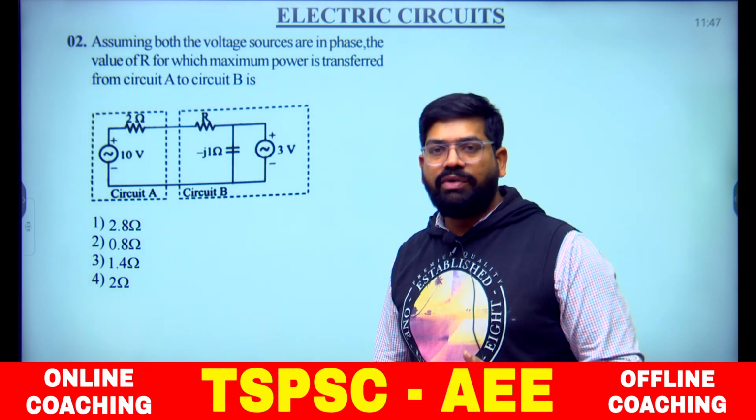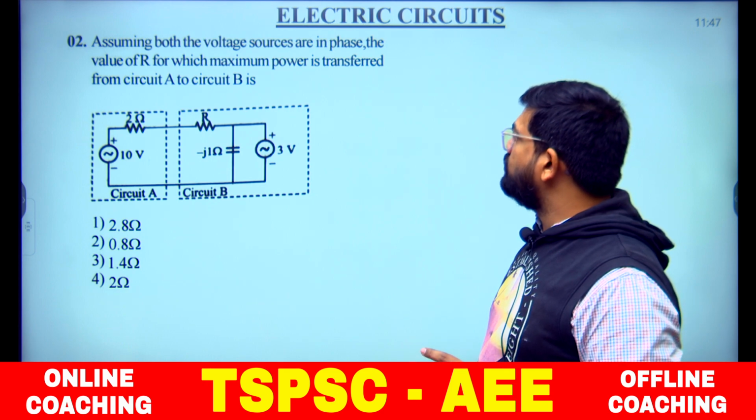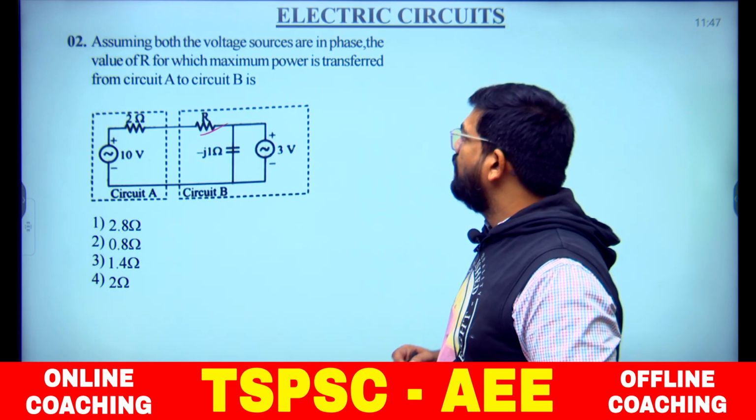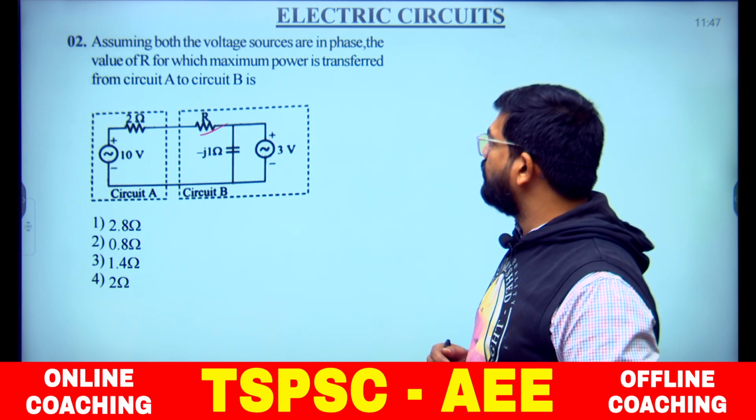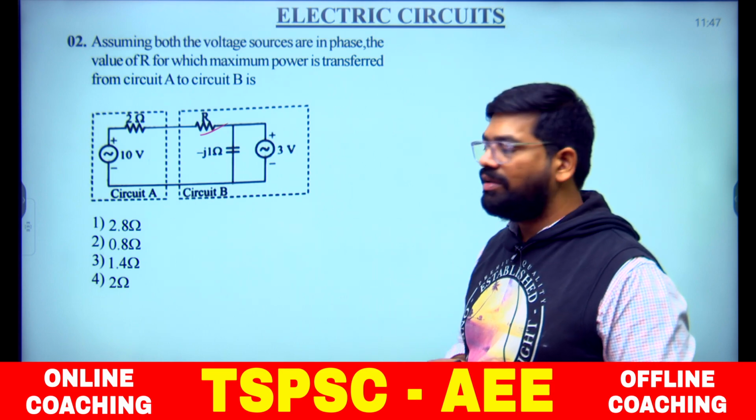This is a question related to maximum power only. Assuming both voltage sources are in phase, find the value of R at which maximum power is transferred from circuit A to circuit B. You can answer this question in two different ways.